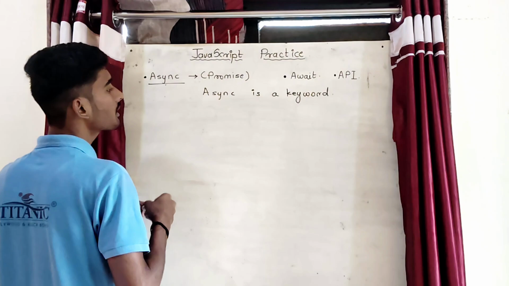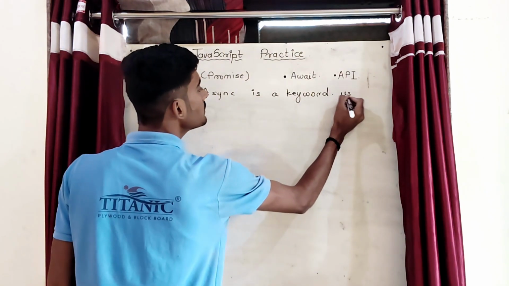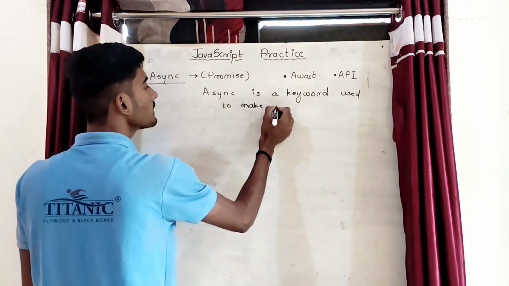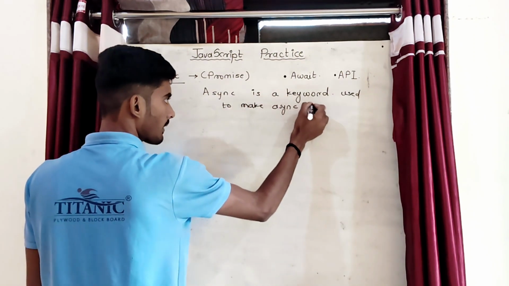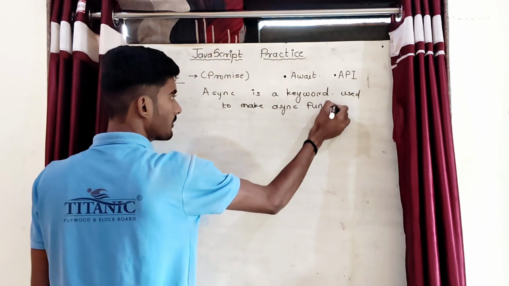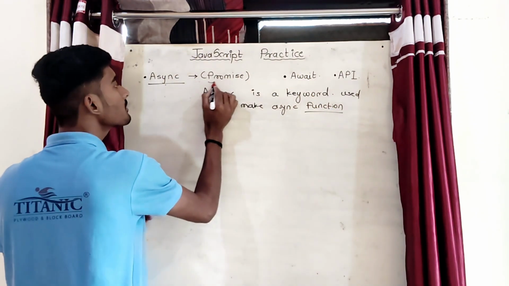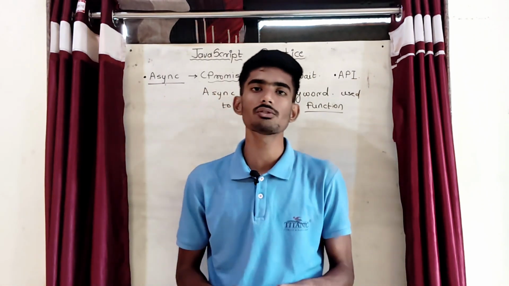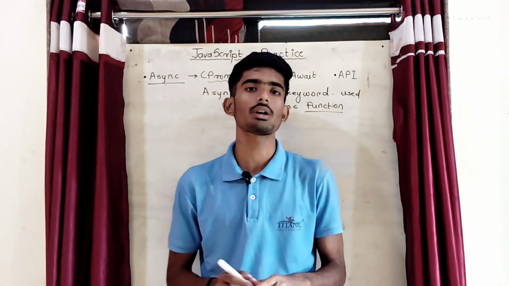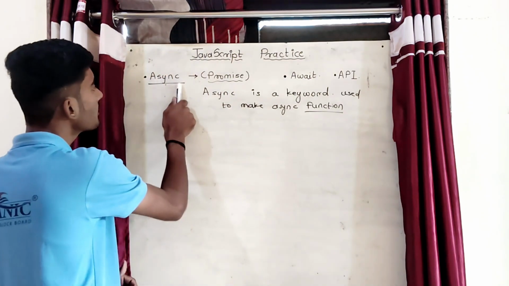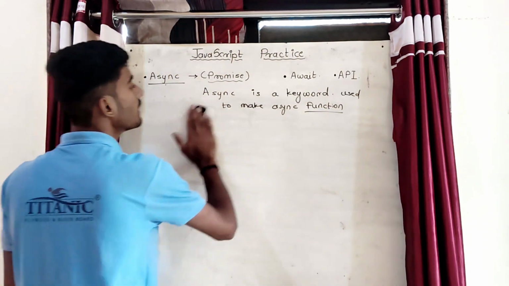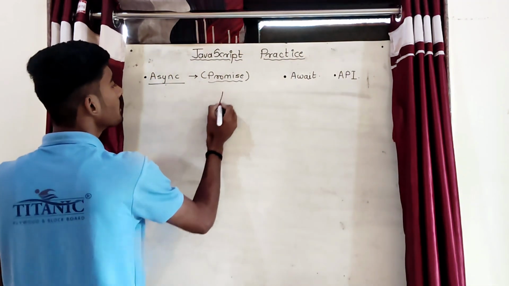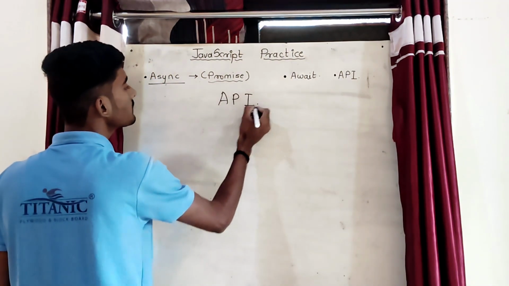So guys, async is a keyword which is used to make async functions. And async function returns promise by default. Okay, if you have made any async function, that async function returns promise by default. Okay, so where do we use async functions? So let's discuss. Whenever you are dealing with API, at that time we use async functions.